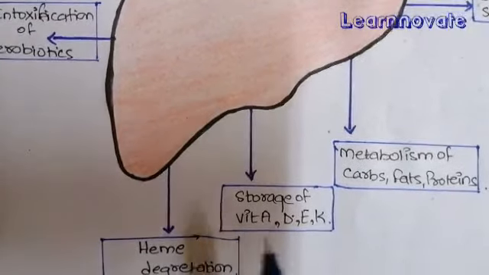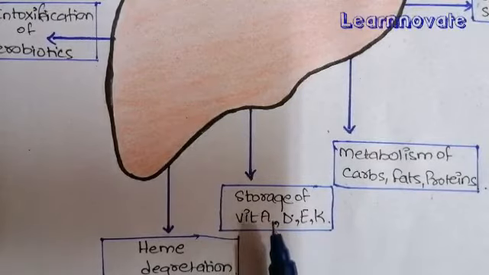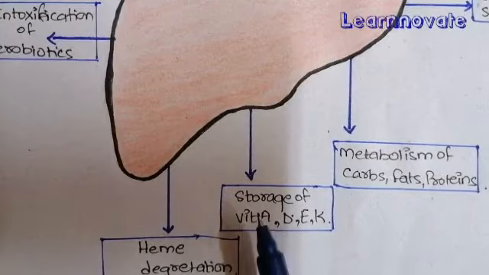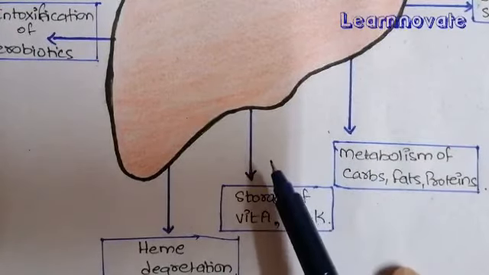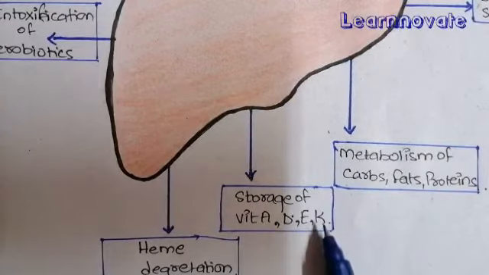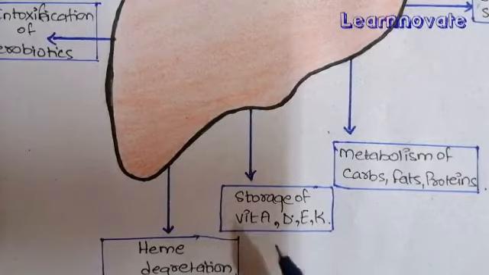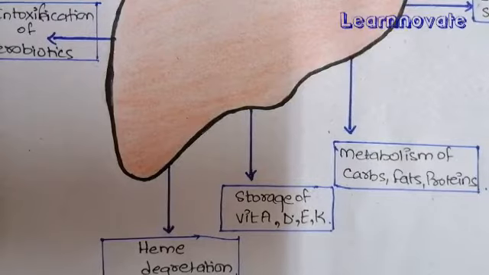The second function is the storage of fat soluble vitamins, because the liver produces lipoproteins that are carriers of fat soluble vitamins. So what happens? The liver produces the lipoproteins, and these lipoproteins carry the fat soluble vitamins for absorption. Also the liver stores a large amount of vitamin B12, up to 1 year's supply. So it is a major storage site of vitamins.